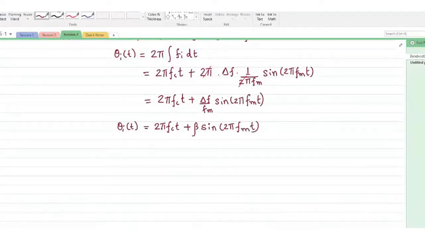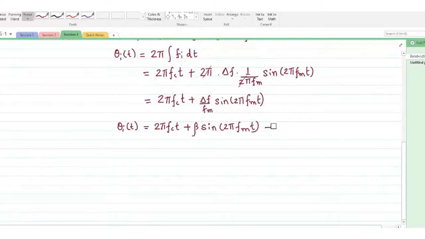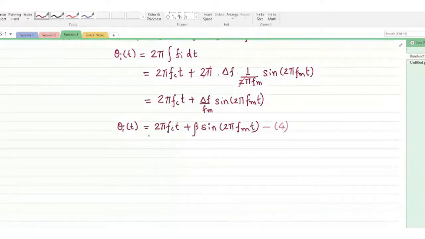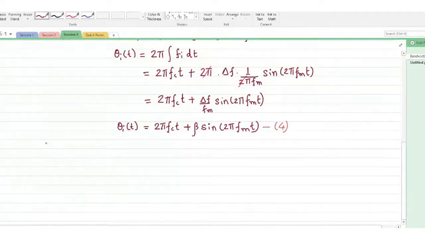Okay, so we'll call this equation number 4. We'll be utilizing this expression once in a while. Since this is the instantaneous angle, now I can write the FM modulated wave as S of t.